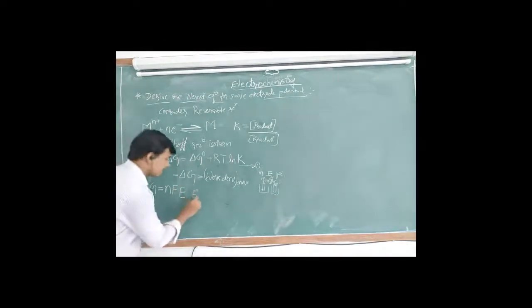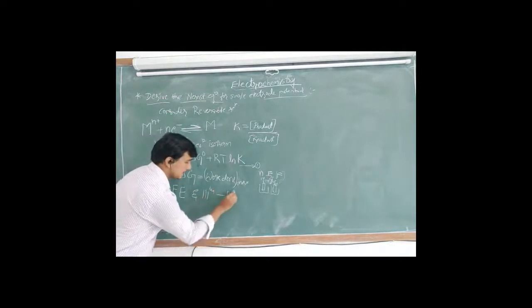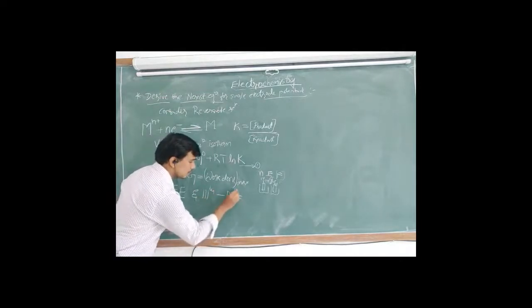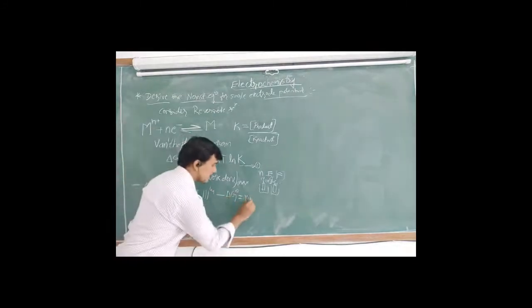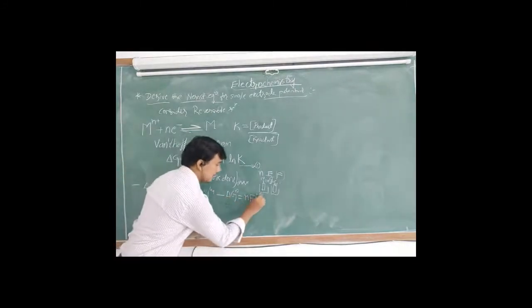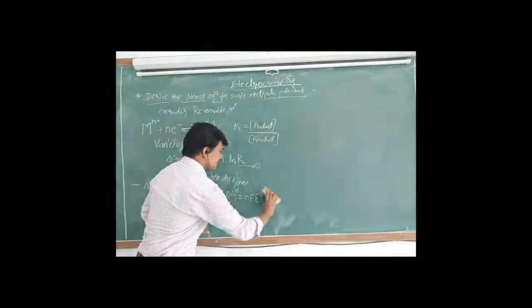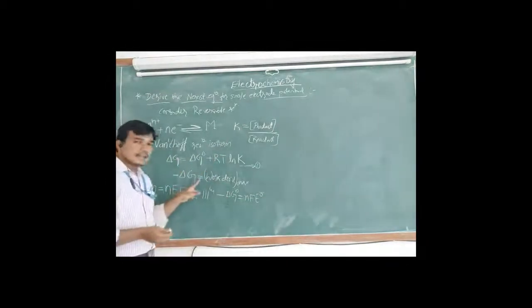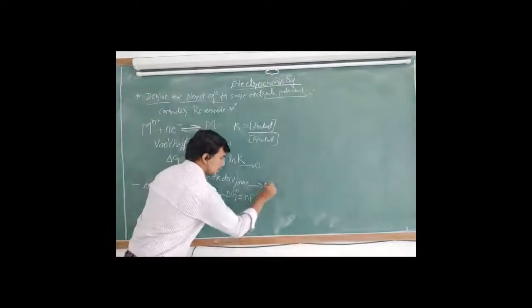And similarly, minus delta G naught, the standard free energy, equals nF E naught for the standard condition. Understood this one? I will consider this minus delta G, the maximum work done, as equation number 2.